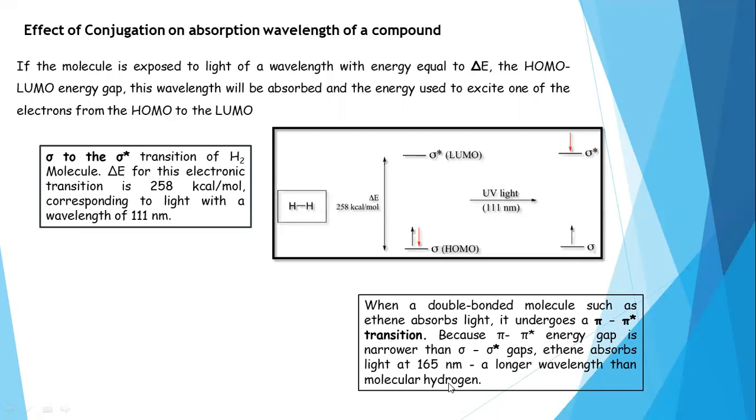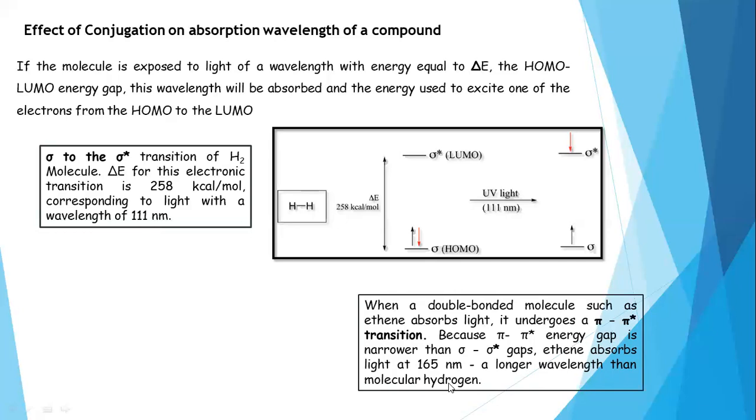So whenever π bonding electrons are there, the π bond will exist along with a sigma bond. Once the sigma bond is formed in the molecule, there is a possibility for the existence of a π bond in the molecule, so that the molecule undergoes the π to π star electron transition first. Then if there is a possibility, the molecule can also participate in the sigma to sigma star electron transition. But initially, the electron transition generated is the π to π star electron transition.